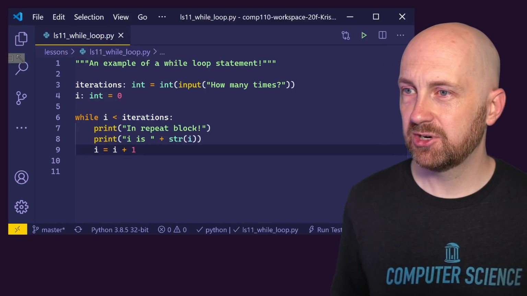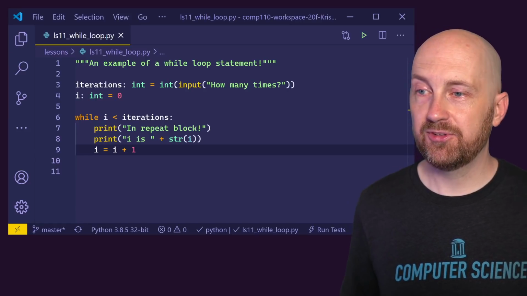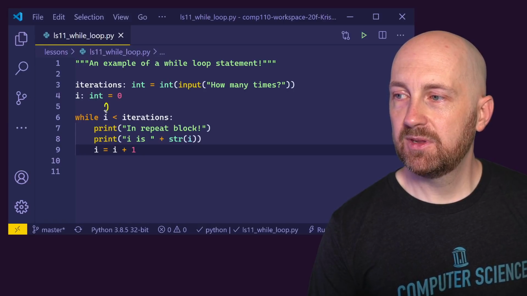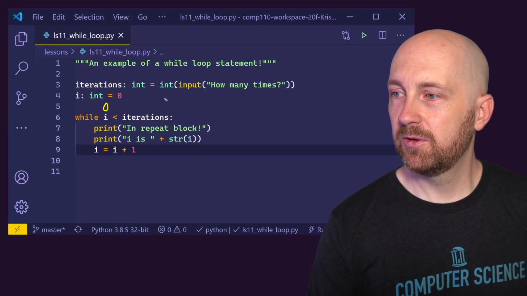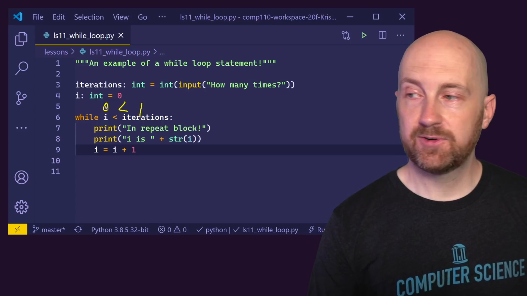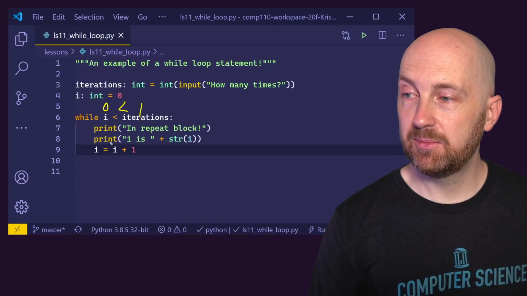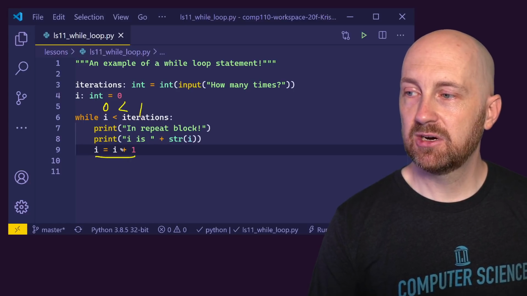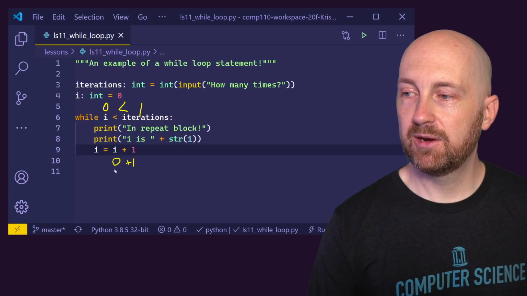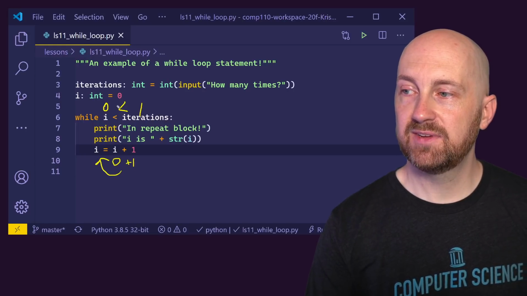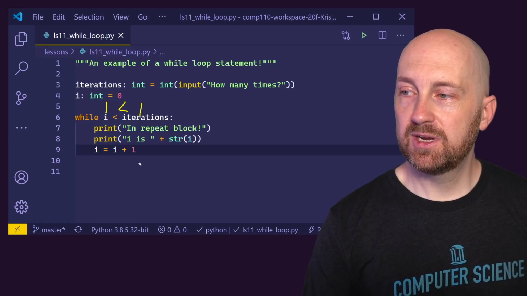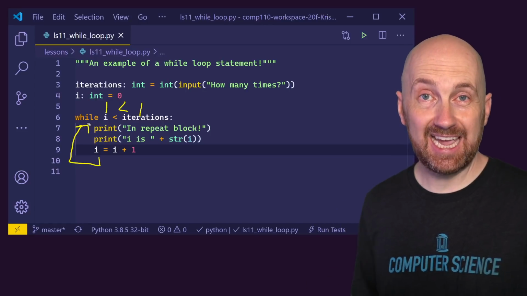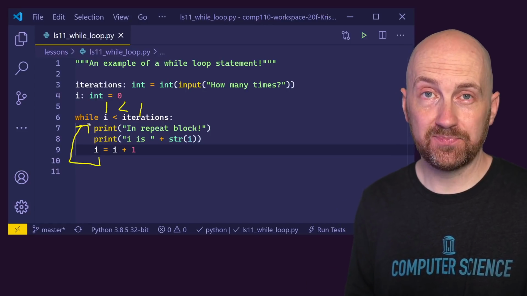So let me actually try and annotate this because I think this is valuable to see before we go try and run this program, right? So when this evaluates the first time, if we had entered 1 here, right? So 0 less than 1, that's true the first time around. So we're going to go into the repeat block. We'll print these things out. And then this statement is saying, okay, take i's current value, which is 0, add 1 to it, and reassign it back to i. Right? So i's value is now going to be 1. And notice that when we reach the end of this repeat block, what do we need to do? We need to go back up and test this condition and ask, is it true or is it false?